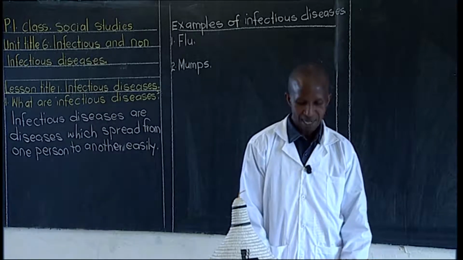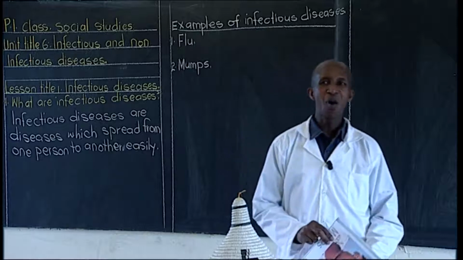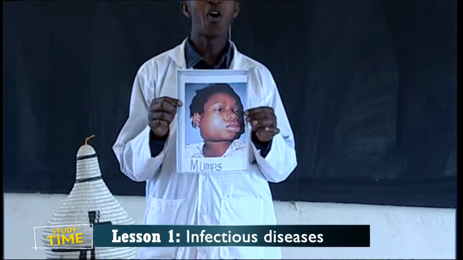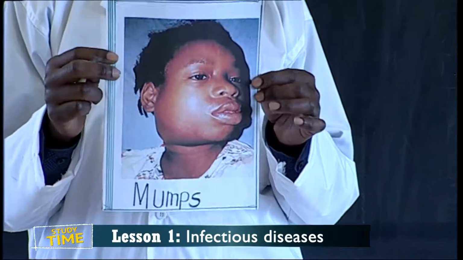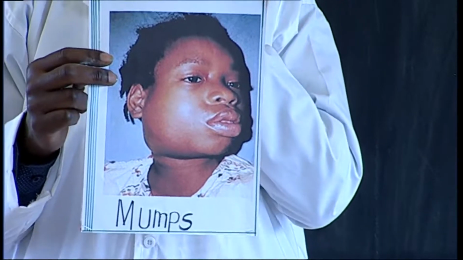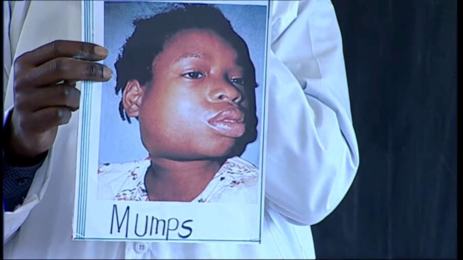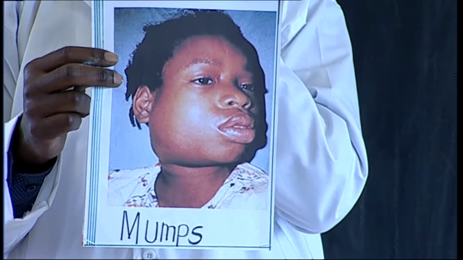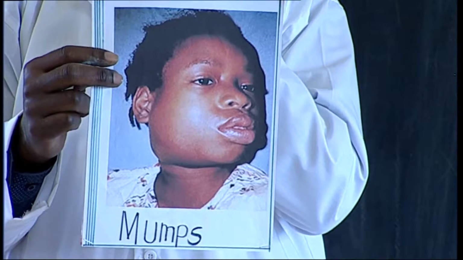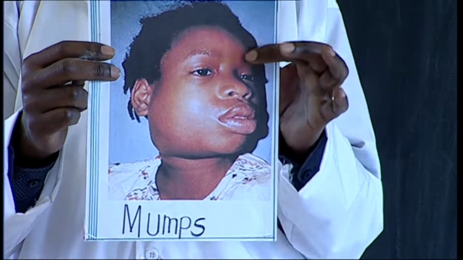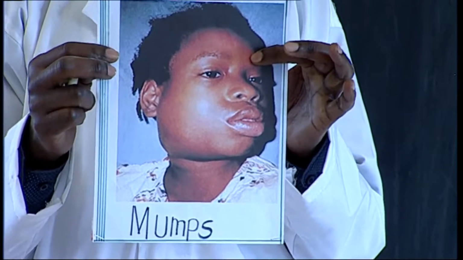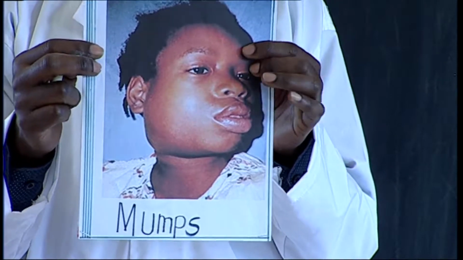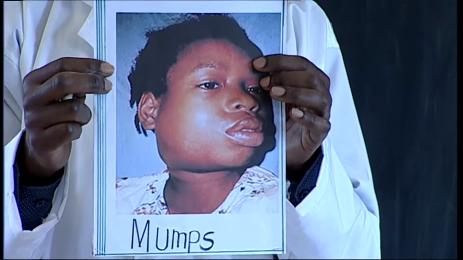Good children, I have an example here of a certain lady suffering from mumps. You can see that part of her neck is swelling. There are some swellings on the neck of this lady, showing that she has a problem of mumps. Therefore, if there is a child or a person around you suffering from this disease, please be careful.